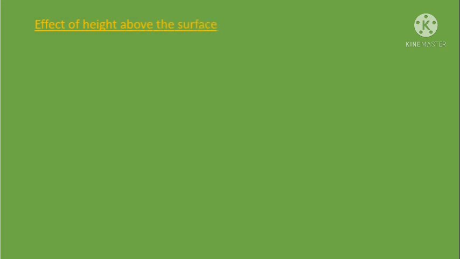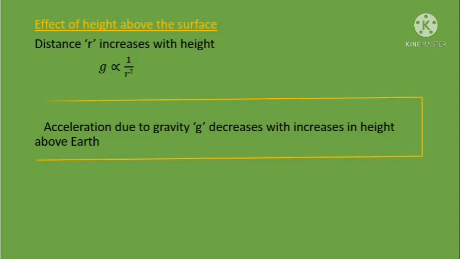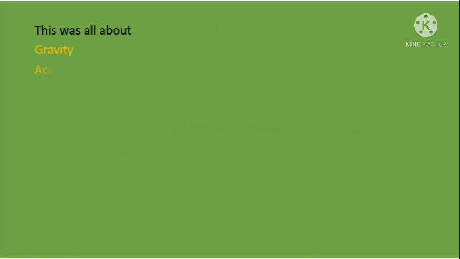As we move above the surface of Earth, the distance from the center of Earth increases. But we know acceleration due to gravity depends inversely on the distance. So value of g decreases with increasing distance from the center of Earth. Or we can say value of acceleration due to gravity decreases with increase in height above the Earth. This was all about gravity and acceleration due to gravity.